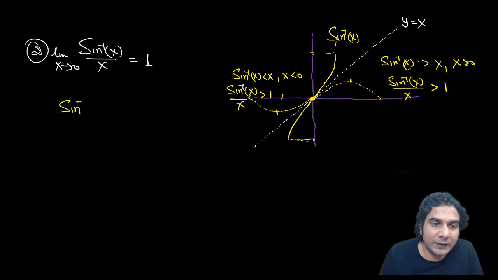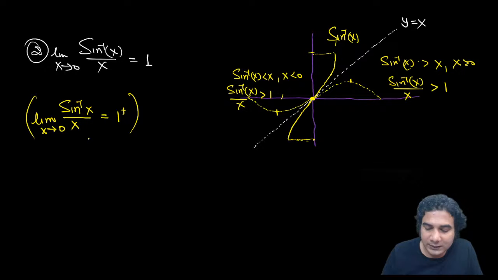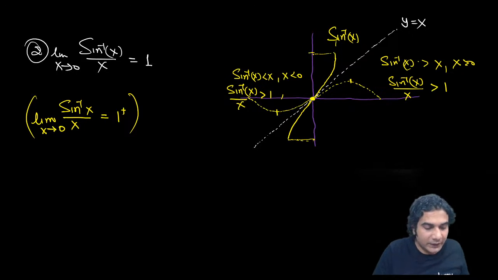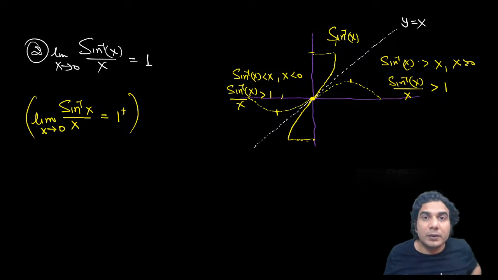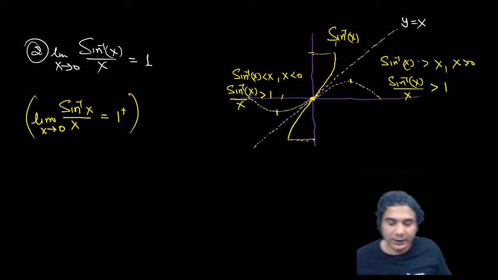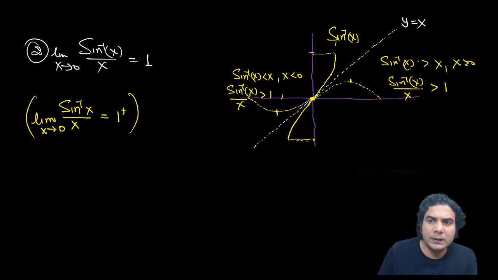So now precisely you can write that the limit of sine inverse x upon x is 1, but what you need to remember is that it is slightly more than 1. This will help us in questions where we have greatest integer or fractional part functions. Whenever it is required to know whether this approaches 1 from the right side or left side, in such cases we will immediately use this limit as 1 plus. There's another way of doing it apart from the graph.